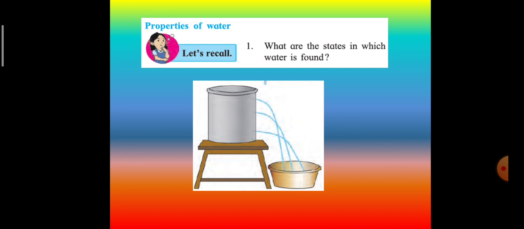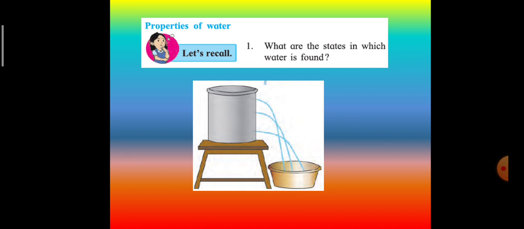The solid state of water is known as ice. Water freezes at 0 degrees Celsius to form ice. The liquid state of water makes up most of the Earth's surface. It finds its application in a wide range of areas. The gaseous state of water is known as water vapor.